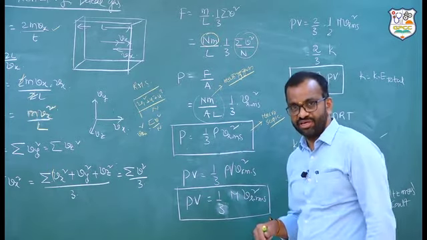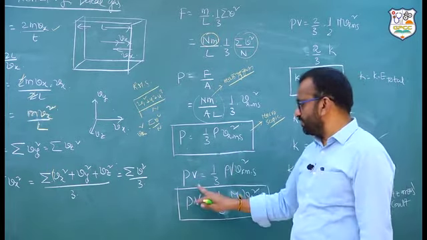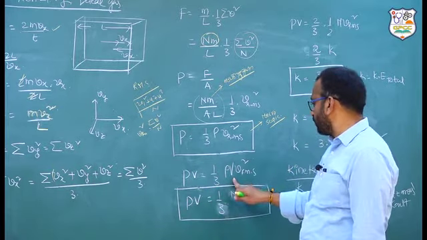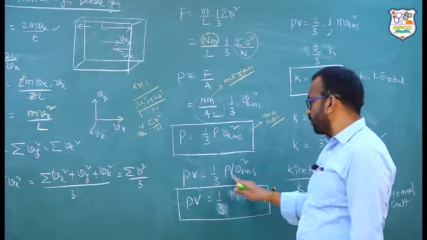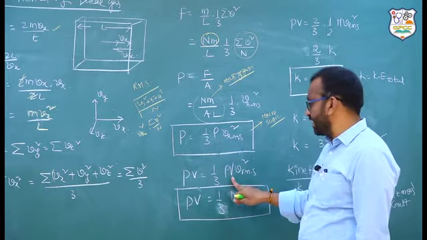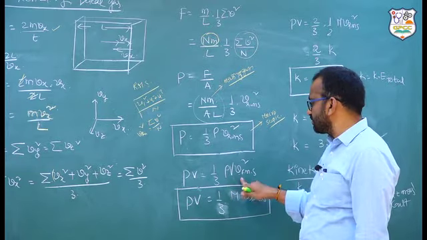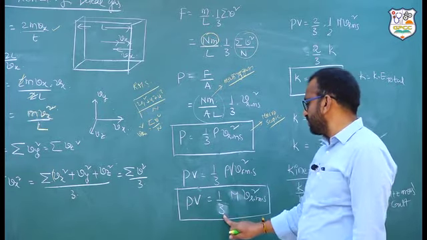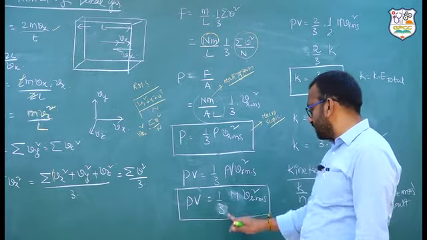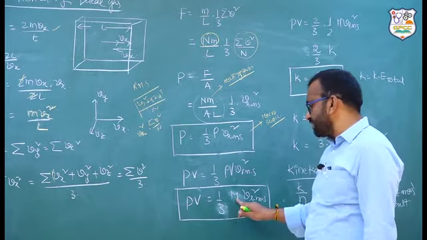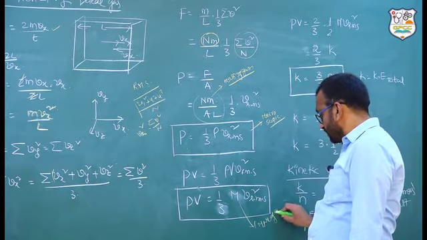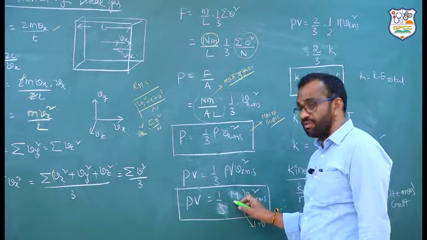One more point I want to introduce. I am multiplying with volume. P into V is 1/3 rho V RMS square. What is rho? Density of the gas. V is what? Volume of the gas. Rho into V is what? Mass of the gas. PV is equal to 1/3 m V RMS square. Here m is what? M is the mass of gas. It is not the molecular weight. This is the mass of the gas.